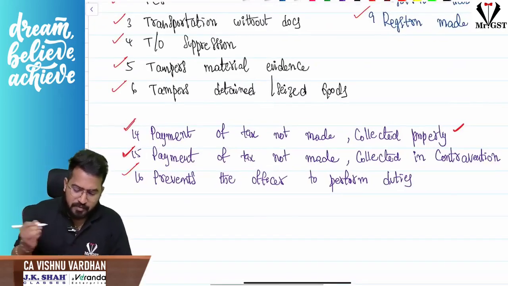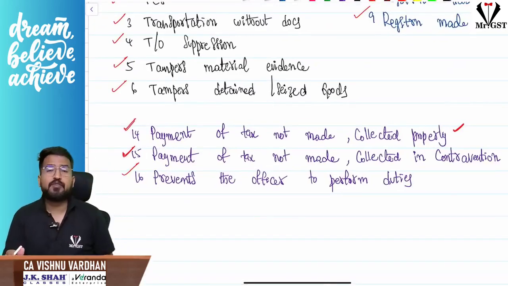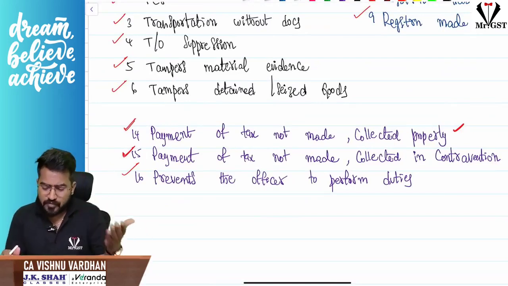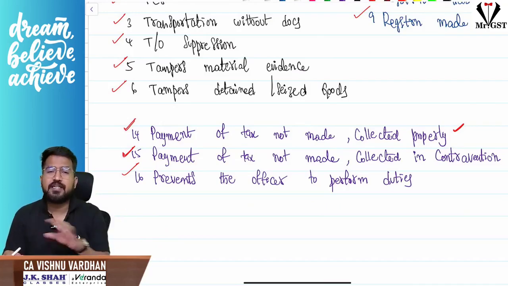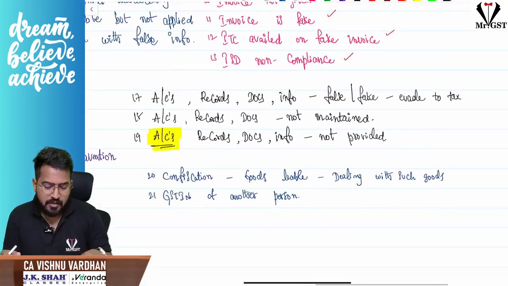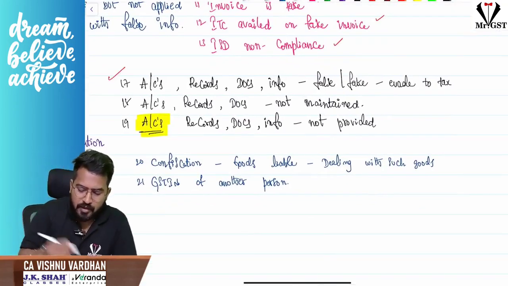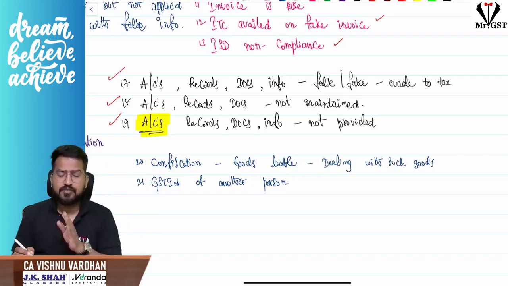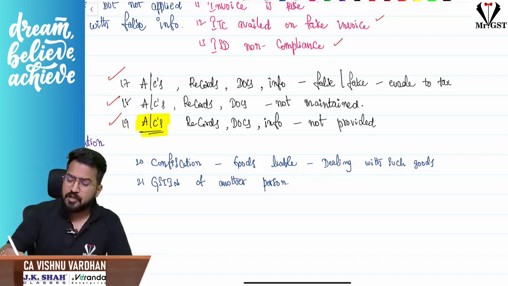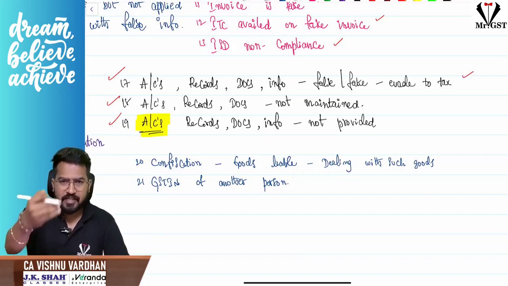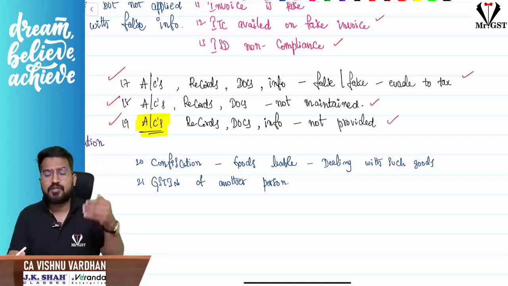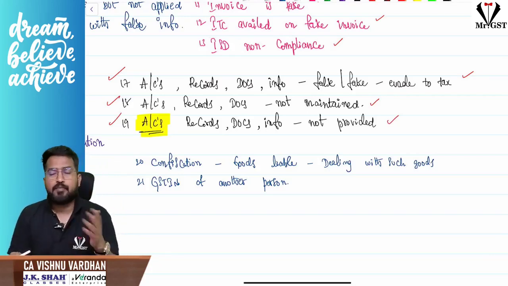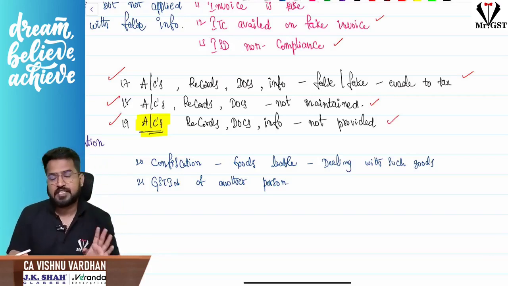Next, sir, another last P, you are preventing the proper officer from performing his duty. Maybe you are stopping him from doing his duty, or you are not giving the proper documents, etc. Whatever it is, you are preventing the officer in any way from performing his duties. Next, 3A. Accounts and records. If you see accounts and records or documents or any information which you have given is false or fake with an intention to evade tax, or you have not maintained accounts or records or documents which are supposed to be maintained, or you are not providing the accounts, records or any information which has been asked by the proper officer. If these are the cases, you will come to section 122 penalty.